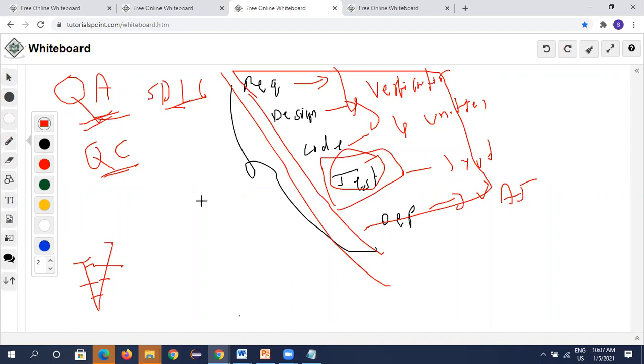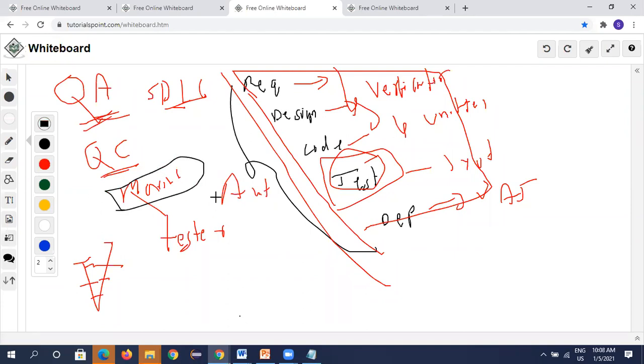Then who is QE, quality engineer? We need to understand one thing. Testing or a tester are of two types: one is manual testing, another is automation testing. What does an automation tester do?